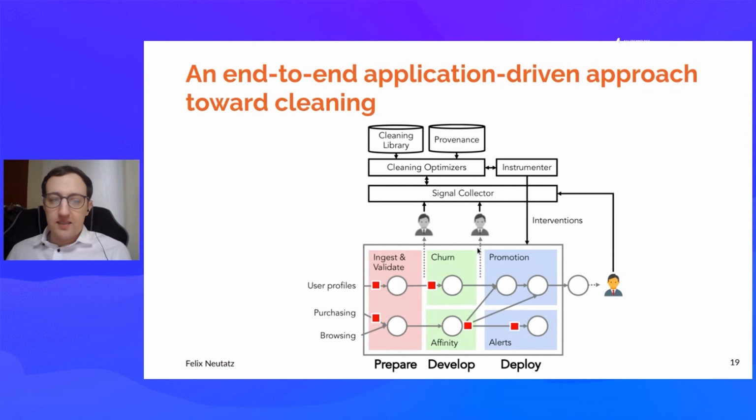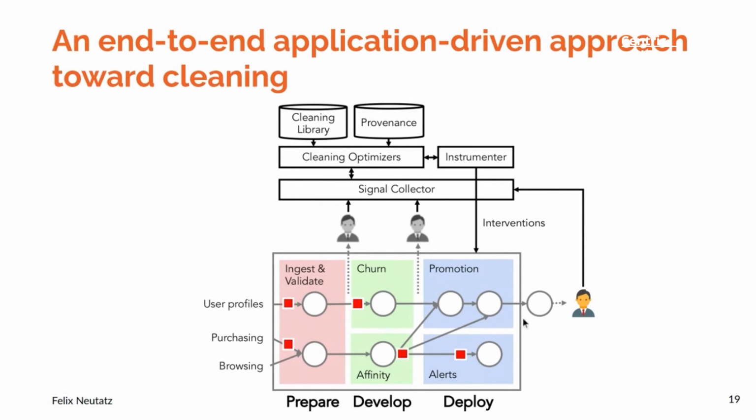Then in the data science team, we might get, for example, gradients or validation scores. And even the end user might send a signal saying, maybe I should have gotten this promotional discount, but I did not, so something clearly went wrong here. And we collect the entire signals of this entire workflow and forward them to the cleaning optimizer.